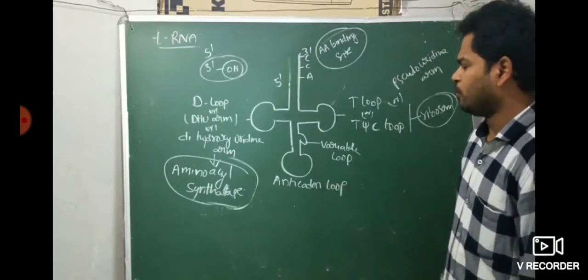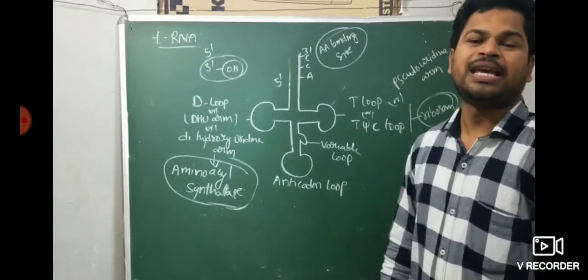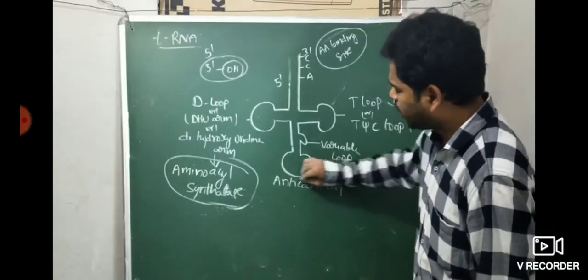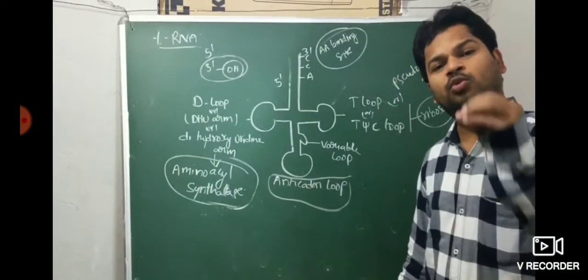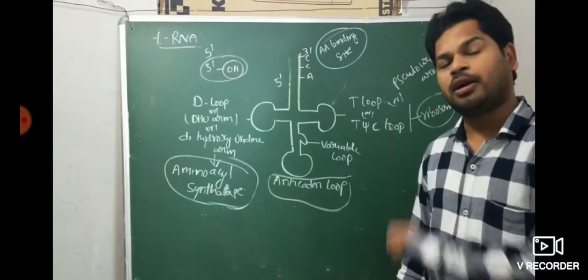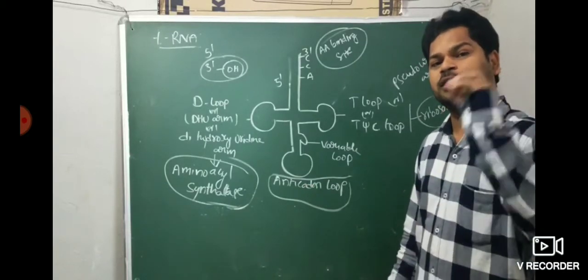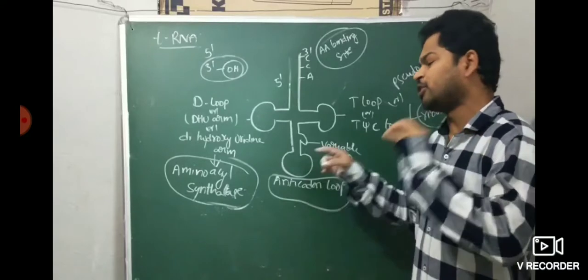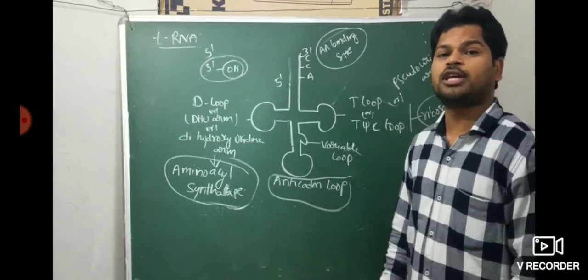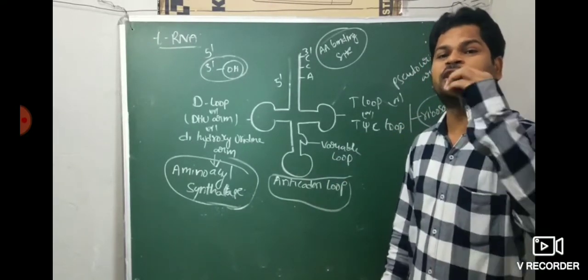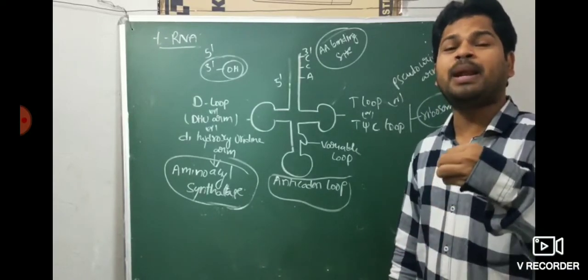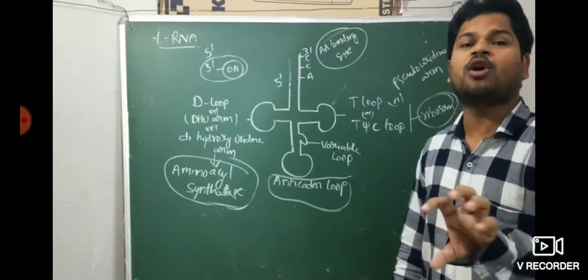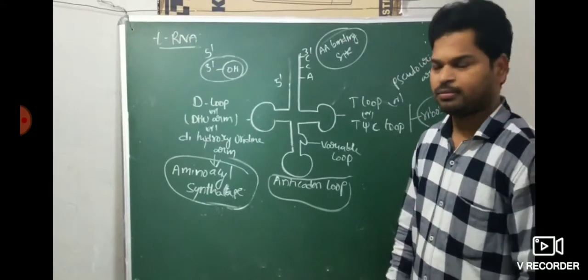Next, the anticodon loop, very important. Anticodon loop is present only in tRNA, not in mRNA. Codons are present in mRNA, anticodons are present in tRNA. So what does the anticodon loop mean? It is complementary to the codons. It gives the complement to the codons.